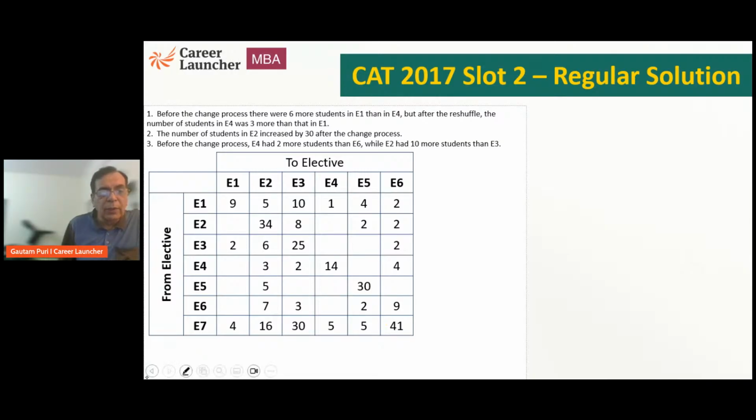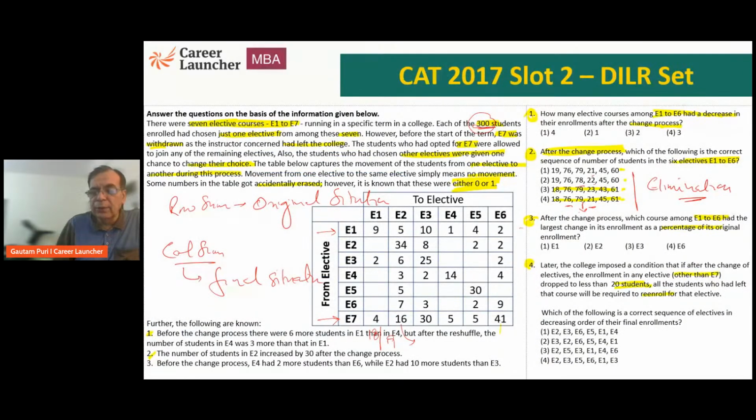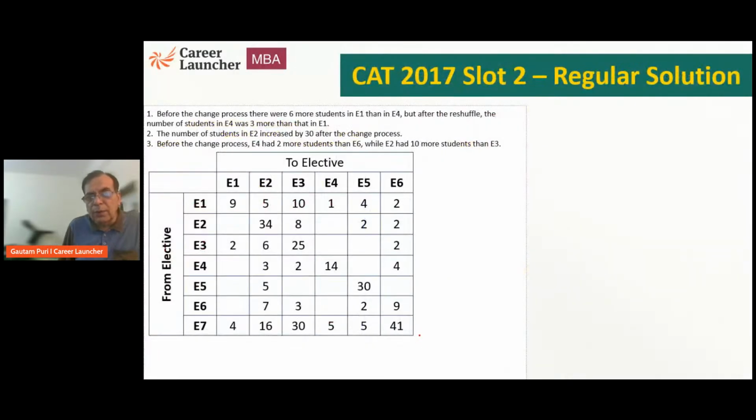So first thing we know is that how many students are there? 300 students. Yeah, there are a total of 300 students. So if there are a total of 300 students, I can say the sum of E1 to E6 columns or E1 to E7 row, either way, has to add up to 300.